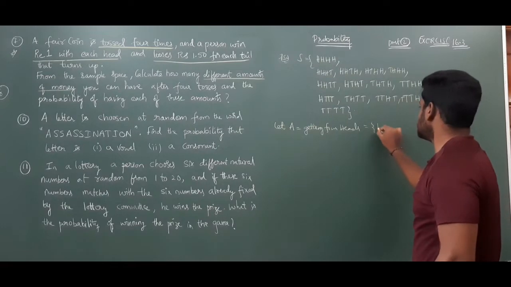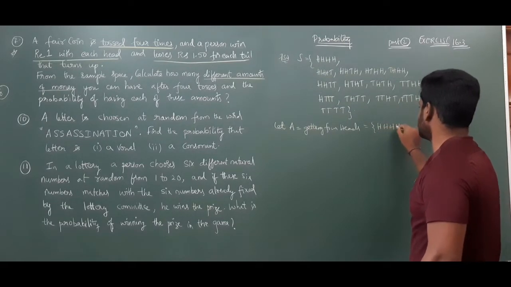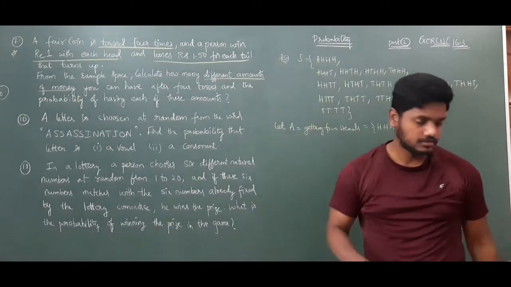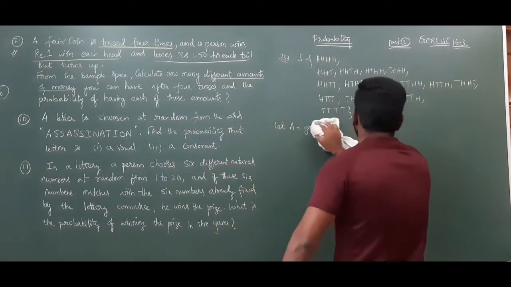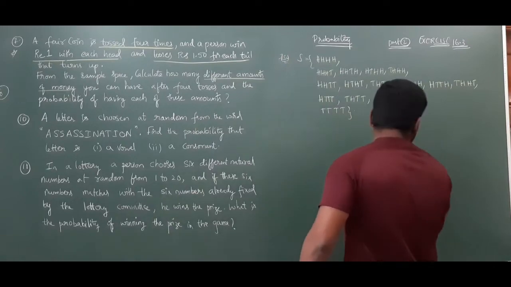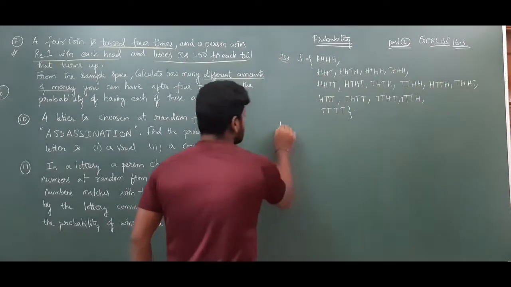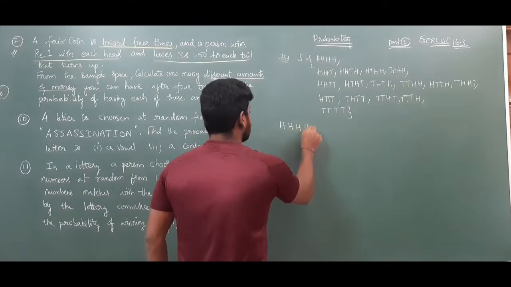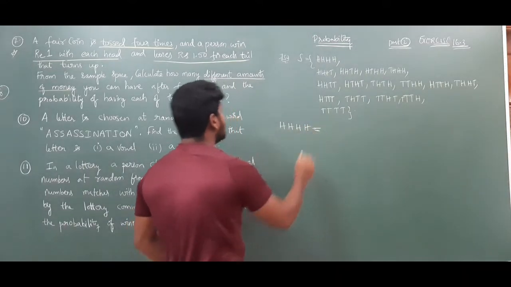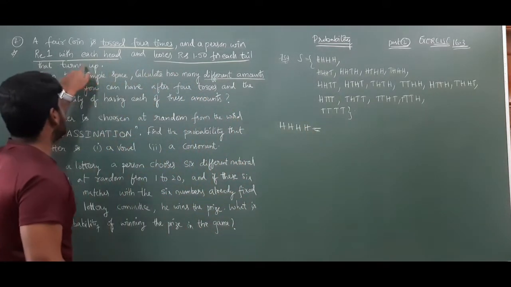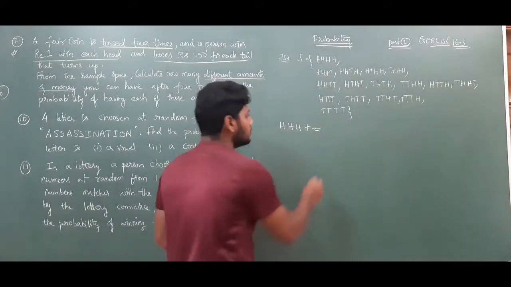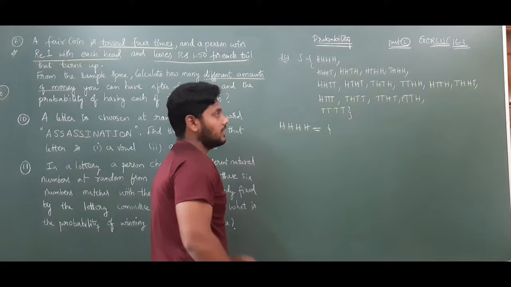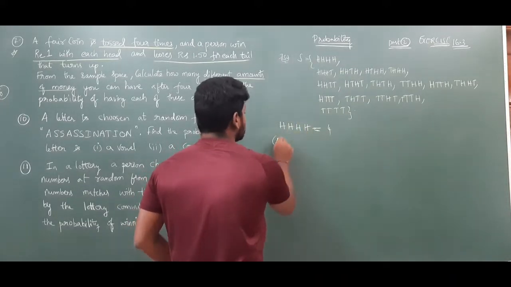Getting 4 heads means H, H, H, H. According to what they said, for each head you will get 1 rupee. How many heads are there? 4 heads. So 4 rupees you will get. Understood? Next, another case, 3 heads.